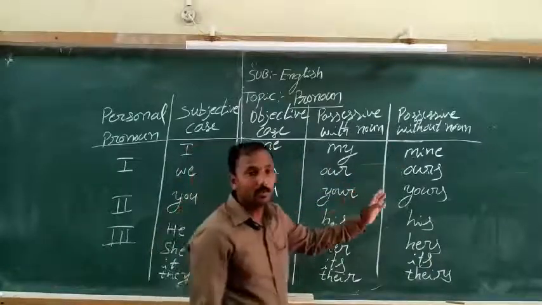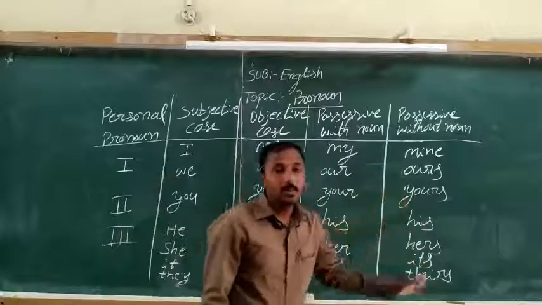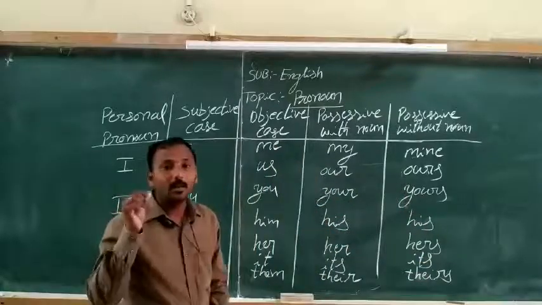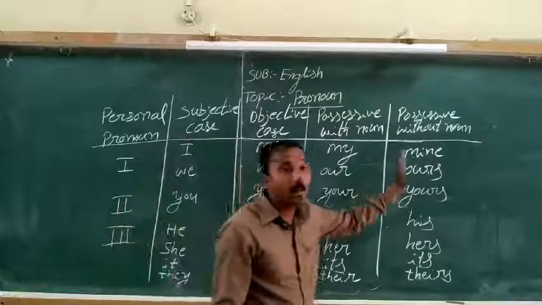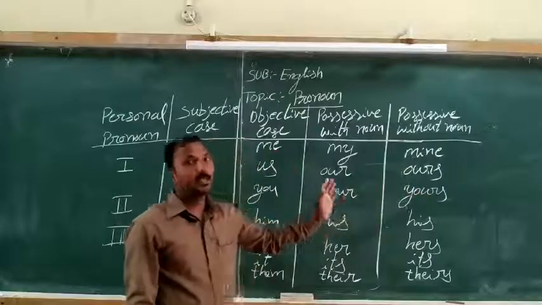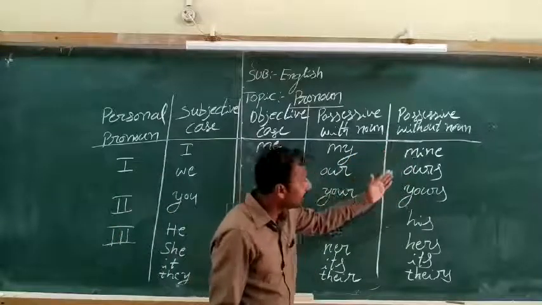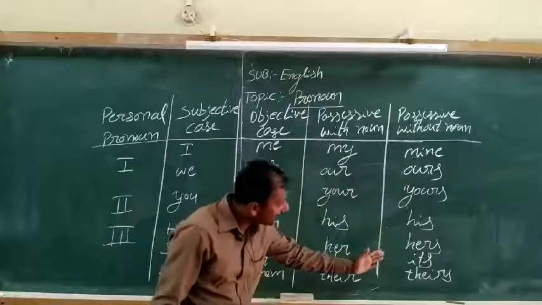Possessive without noun: these are not followed by any other nouns, and they are used independently. We use them as possessive without noun pronouns: mine, ours, yours, his, hers, its, theirs.